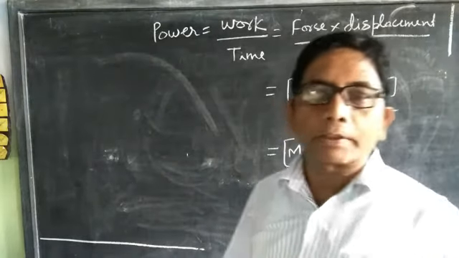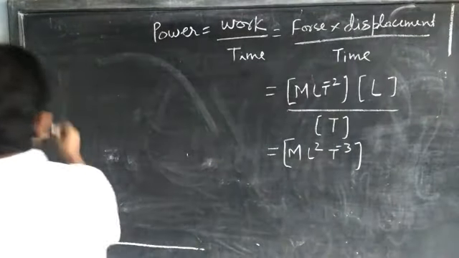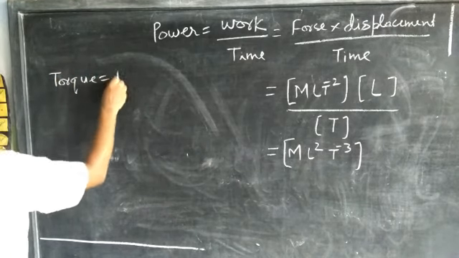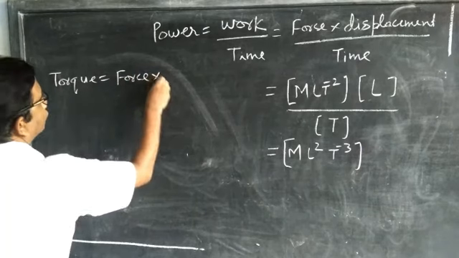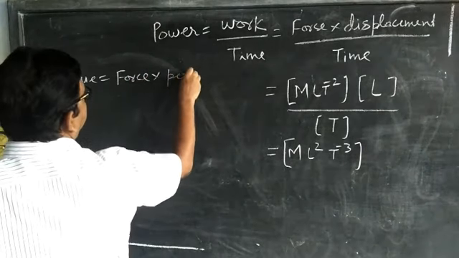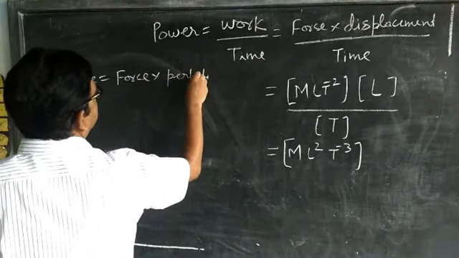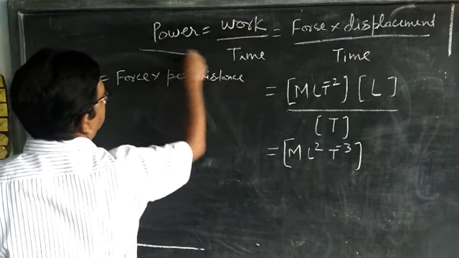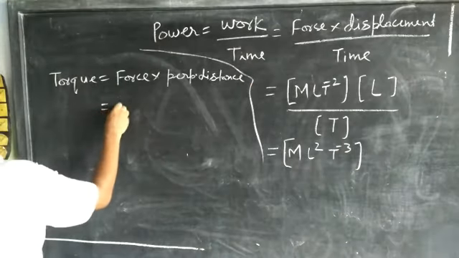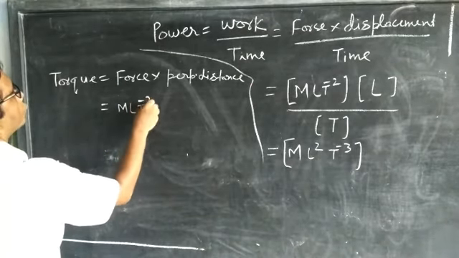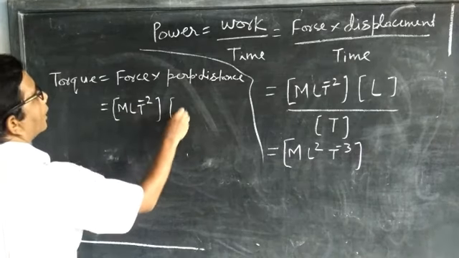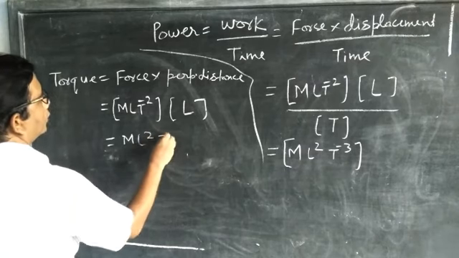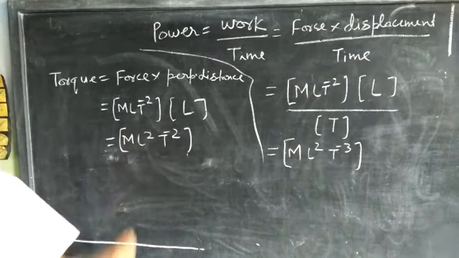Now we will find the dimension of torque. Torque is equal to force into perpendicular distance, that is force MLT^-2 and distance L, then it becomes ML^2T^-2.